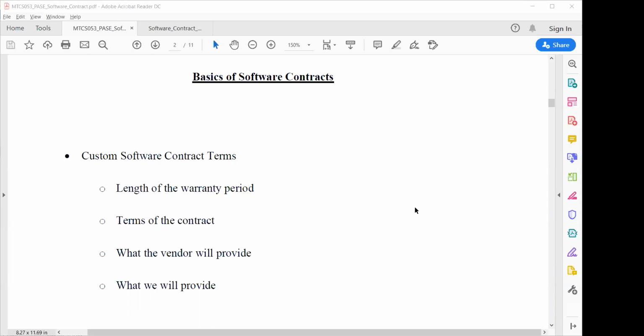If you consider a very common software, the Windows 10 operating system, when you are installing Windows 10 you will see some warranty information with it. It will say that you must use a genuine version of Windows, genuine software. You should not use the pirated one. If you are using pirated software, then the warranty will be void, and so on. So you should define that.